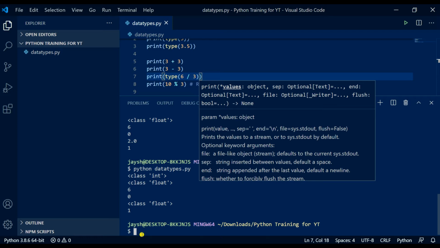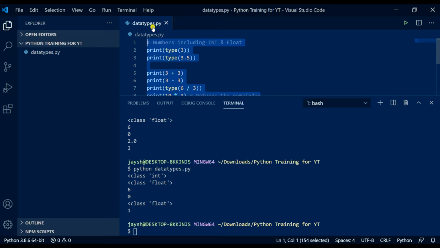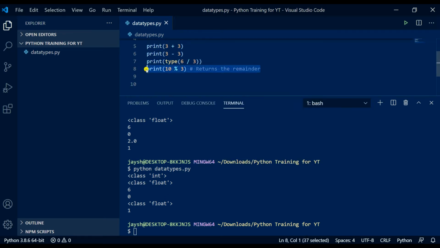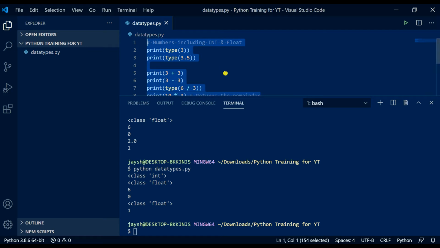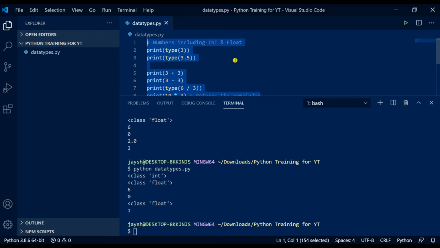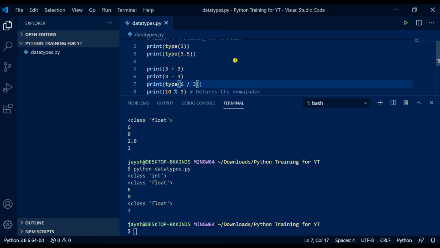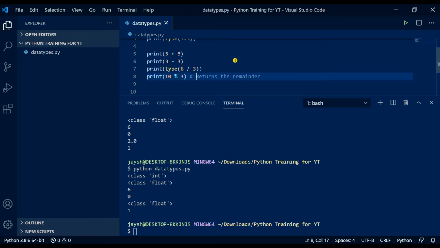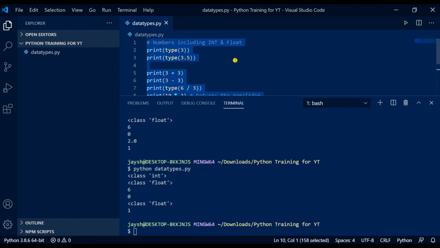So it's good to bear that in mind, and this is why it's good to know the basic data types before moving forward. Okay, so I hope that helps in terms of understanding what integers and floats are, how to identify the type, and if we want to see it in the console, we can simply use a print statement. And also, leave comments wherever you can. It's a good habit to get into.